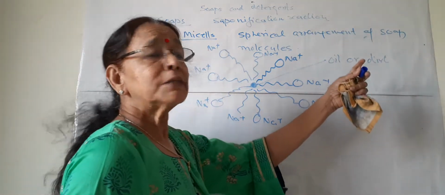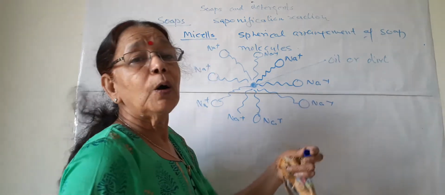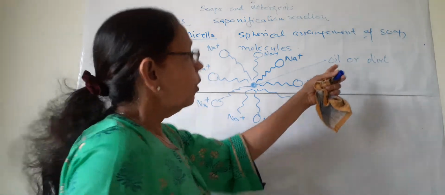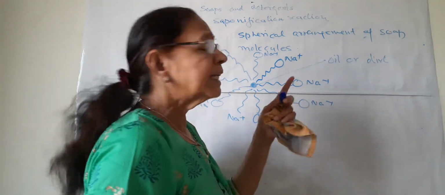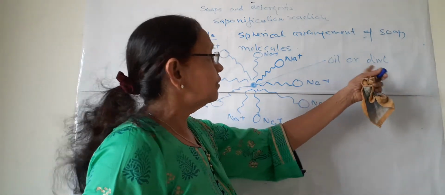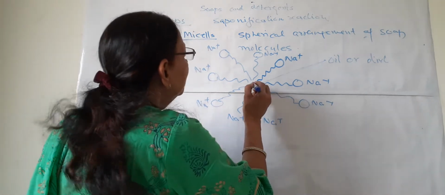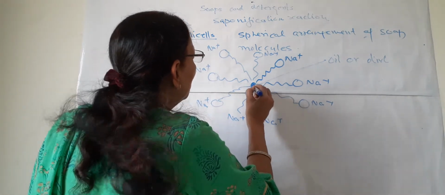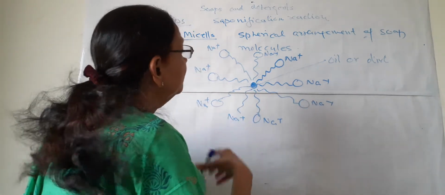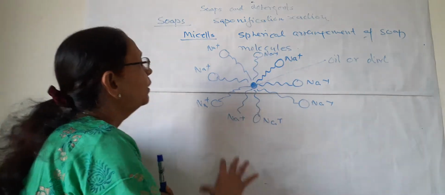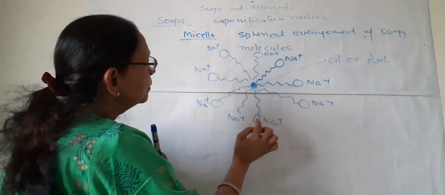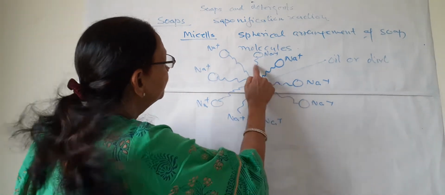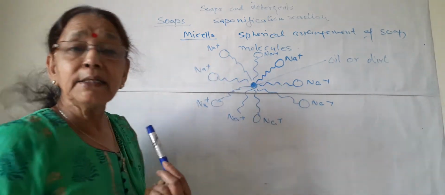Oil or dirt which is present on our body or in the clothes. Normally all the dirt or grease is oily in nature. So in the center, if a droplet of oil or dirt is present, these soap molecules surround it. This is a single soap molecule, this is another. I have drawn 1, 2, 3, 4, 5, 6, 7, 8, 9, nine soap molecules.